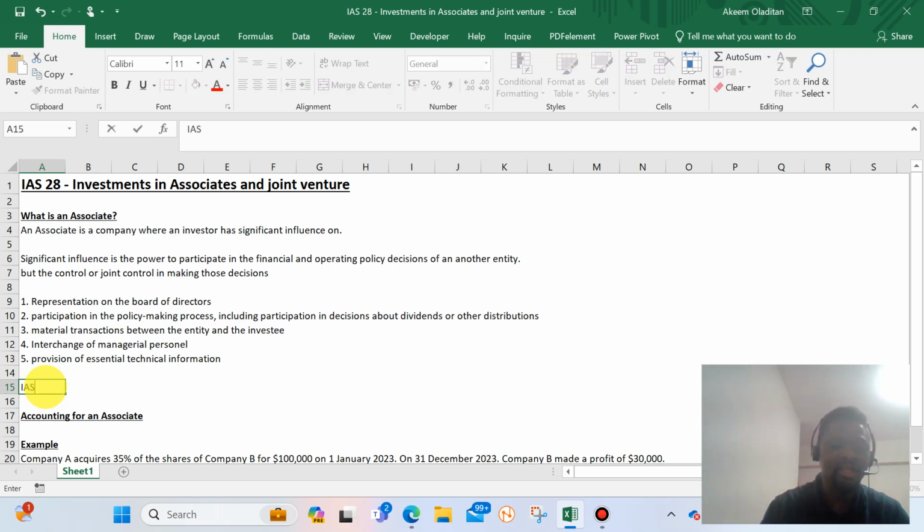So IAS 28 stipulates that if we have 20% or more, but less than 50%.